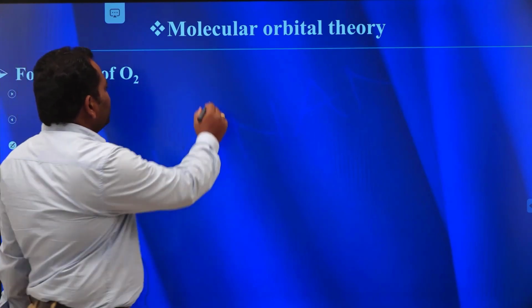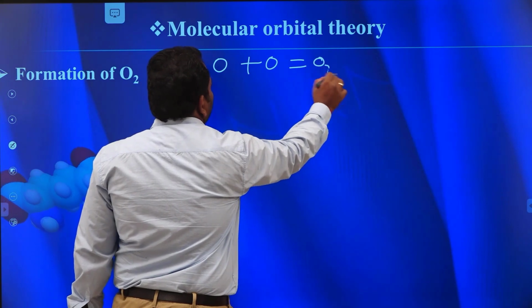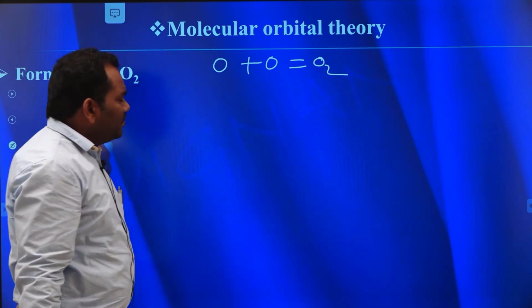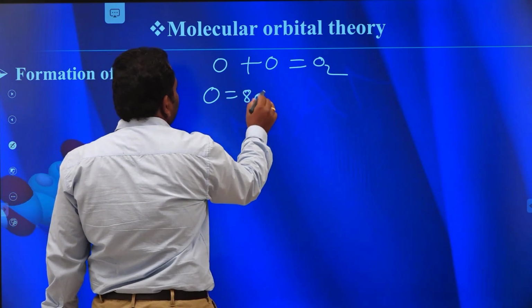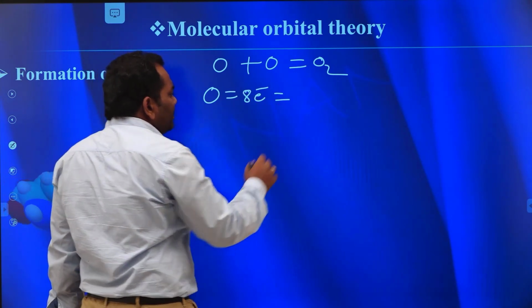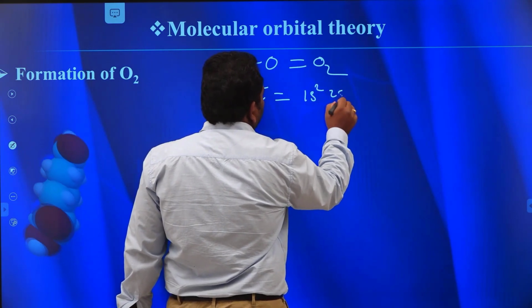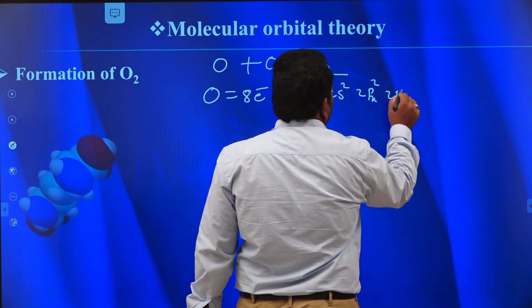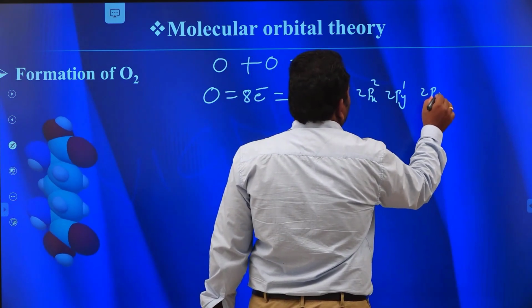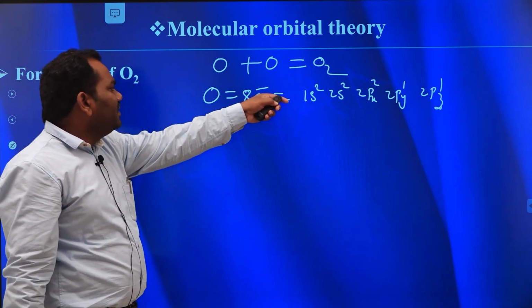This O2 molecule is formed by the combination of two oxygen atoms, O plus O giving rise to O2. Each oxygen atom contains 8 electrons. Its electronic configuration is 1s2, 2s2, 2px2, 2py1, 2pz1. This is the electronic configuration of oxygen.